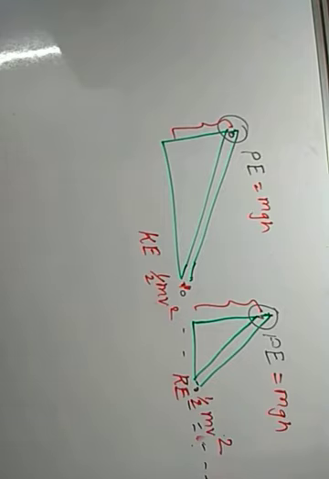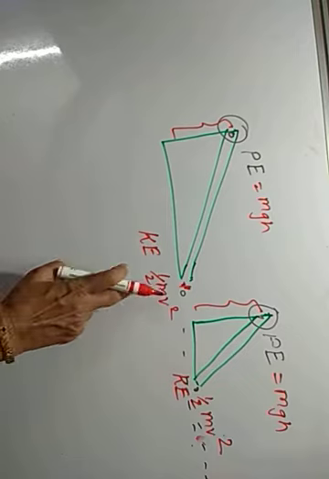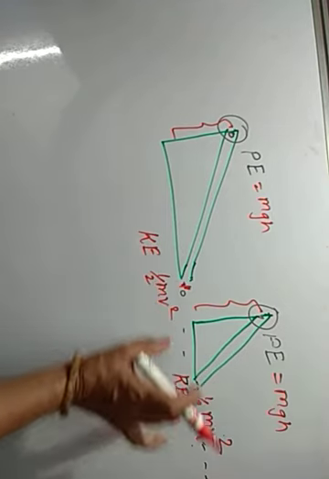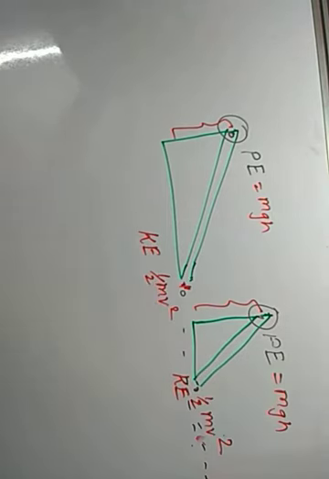Because the same amount of potential energy is converted into the same amount of kinetic energy, and that energy is utilized for rolling in front.